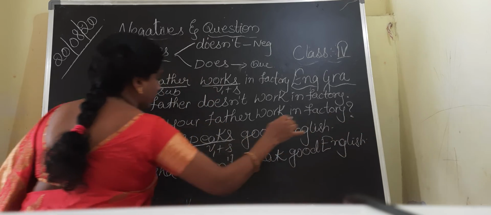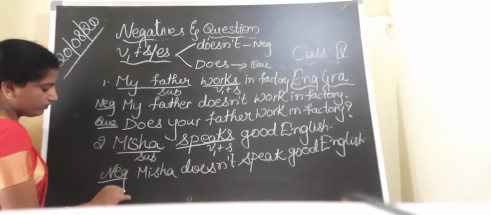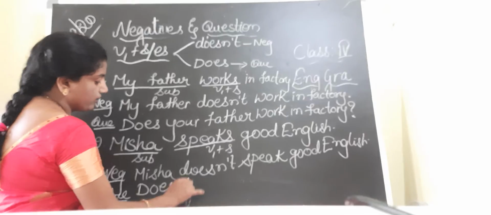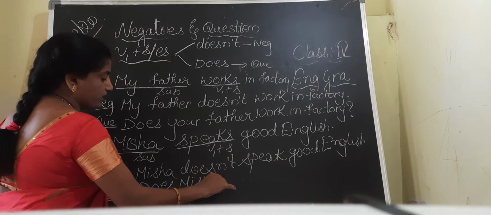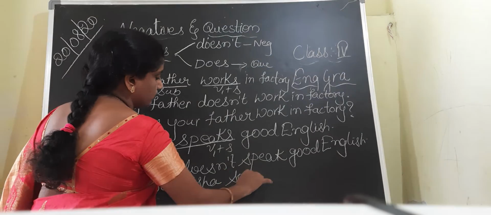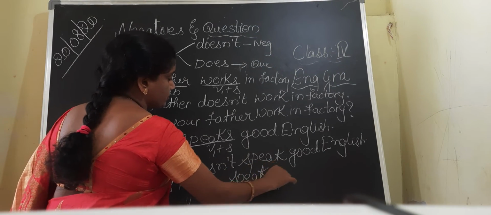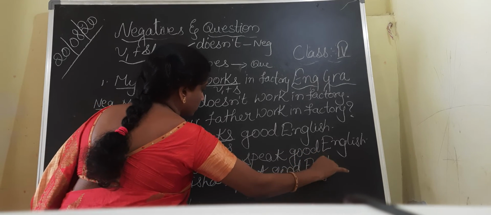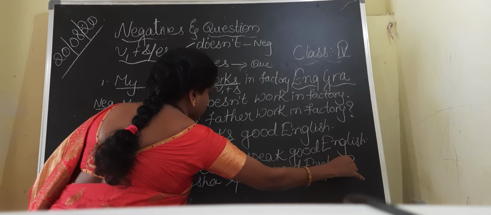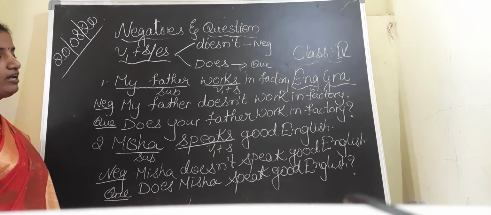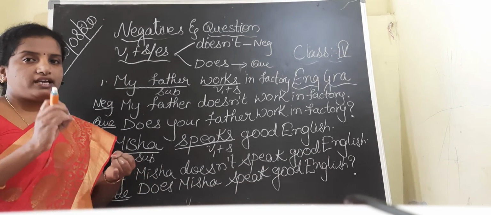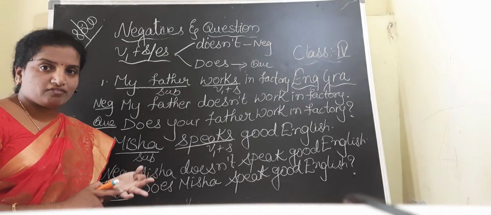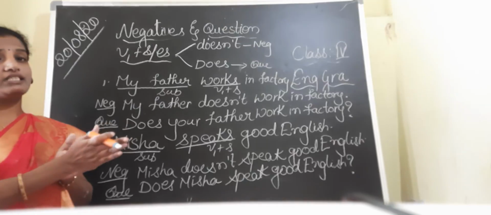And when we are talking about the question form: does Misha speak good English? Now this is the question mark. Now in this way we have learned to write the questions and the negatives with the helping verbs, with the V1 form and with the V1 with yes or es.